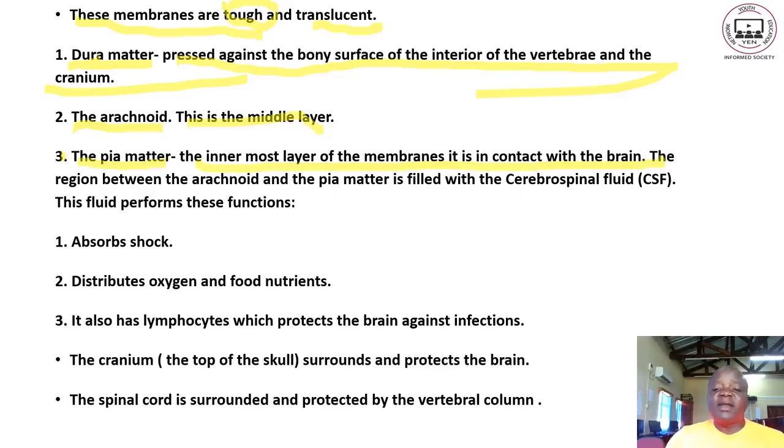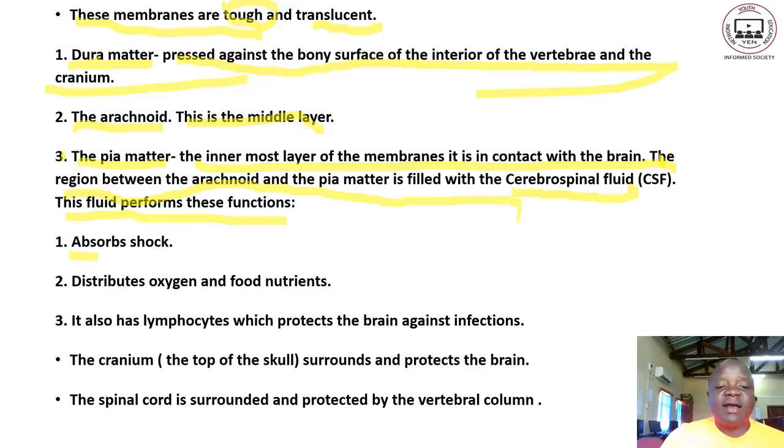So the pia mater is very close to the brain, and we are saying the region between the arachnoid and the pia mater is filled with fluid. So this fluid is the cerebrospinal fluid, and it performs a number of functions.